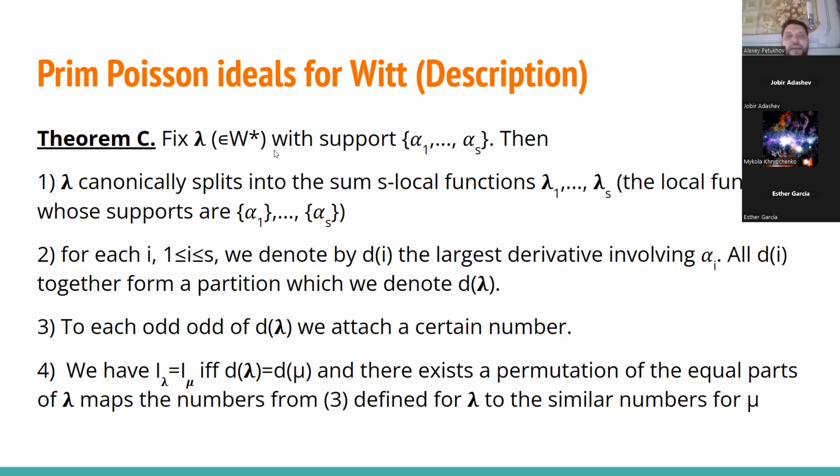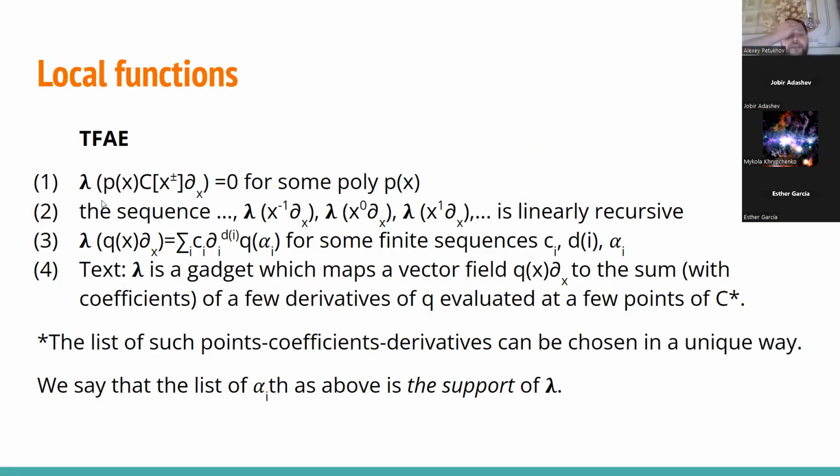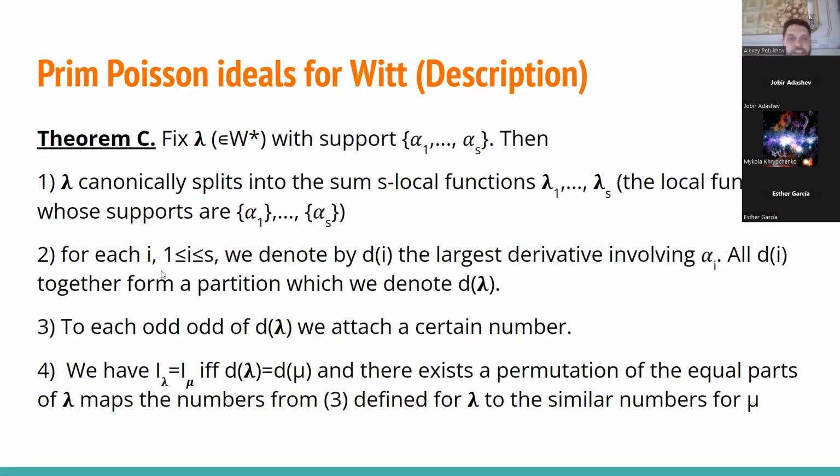Next, what I do, I can say that on the previous slide we have the sum, and for every given value alpha, we can consider the piece of the sum which is attached to this value. It can be so that we evaluate several different derivatives at the same point, and I denote by d_i the maximal derivative evaluated at the point alpha_i, and I repeat this procedure for every i.